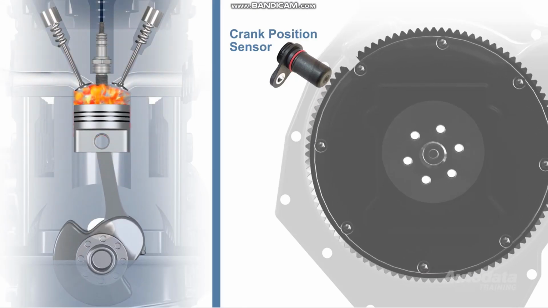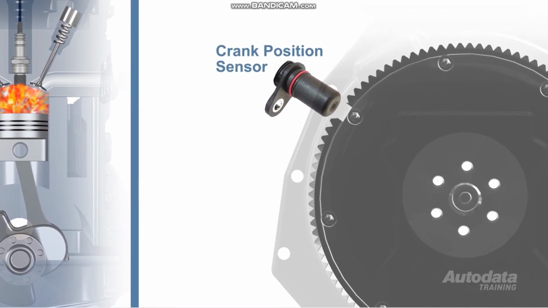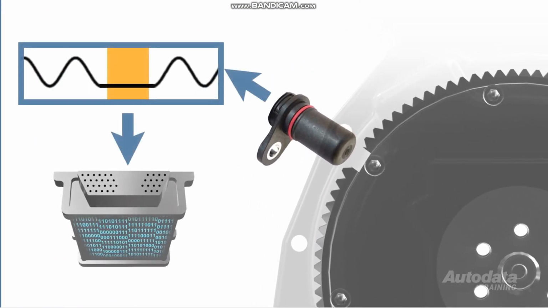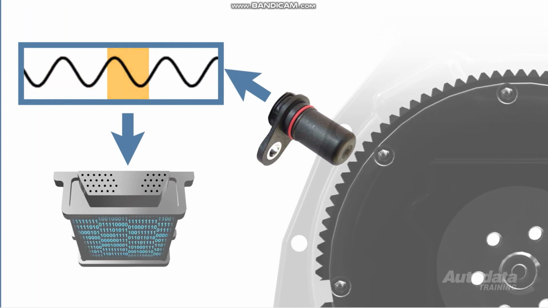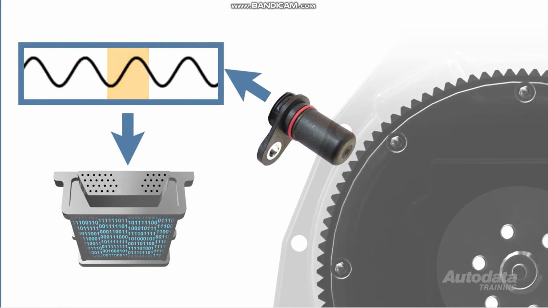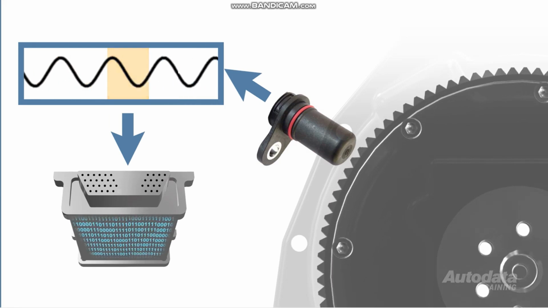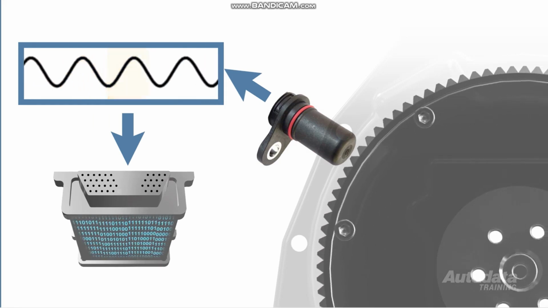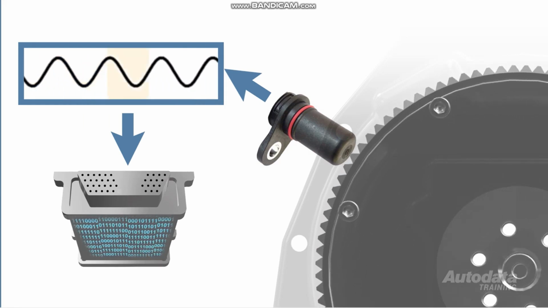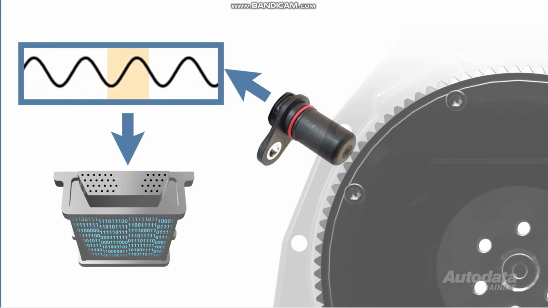Each time a combustion process occurs, the crankshaft will accelerate due to the expanding gases. The engine control module is able to detect the variations in crankshaft rotational speed. By monitoring these variations for each cylinder, the ECM can detect individual cylinder misfire events.